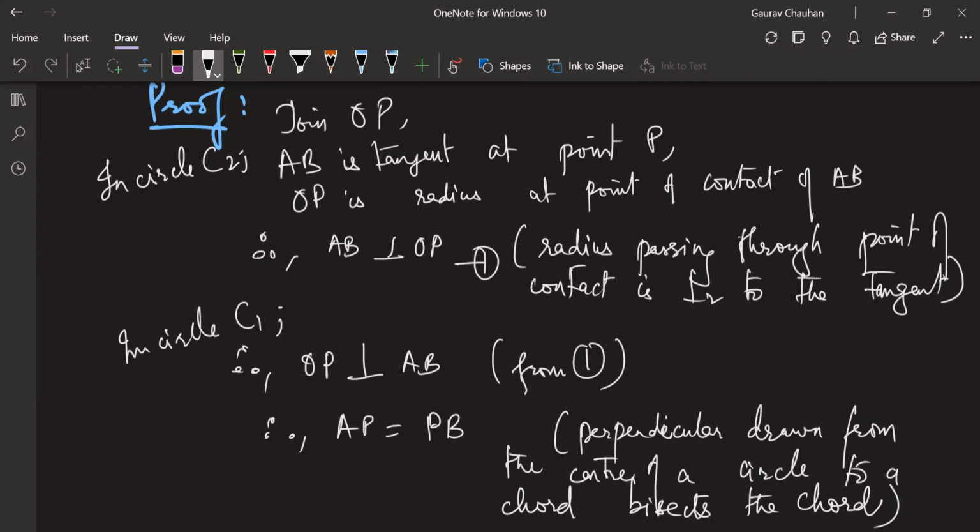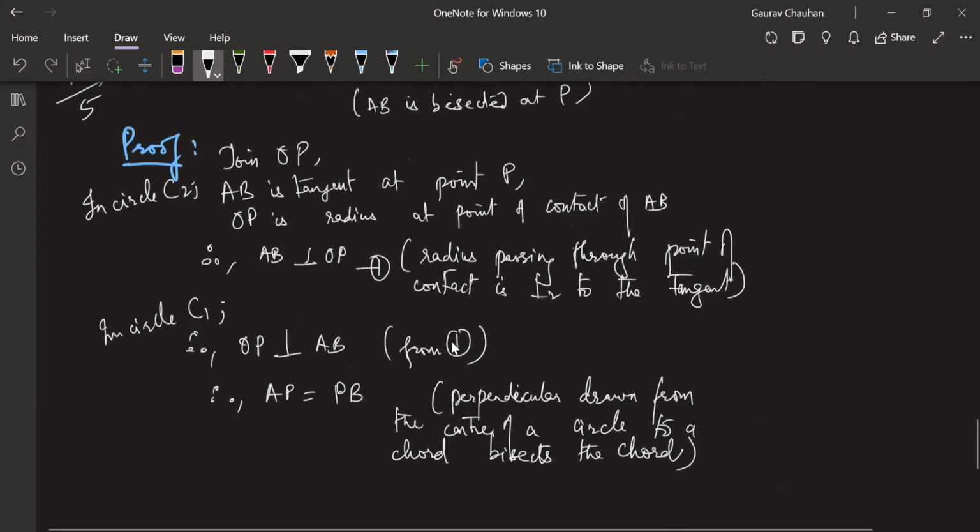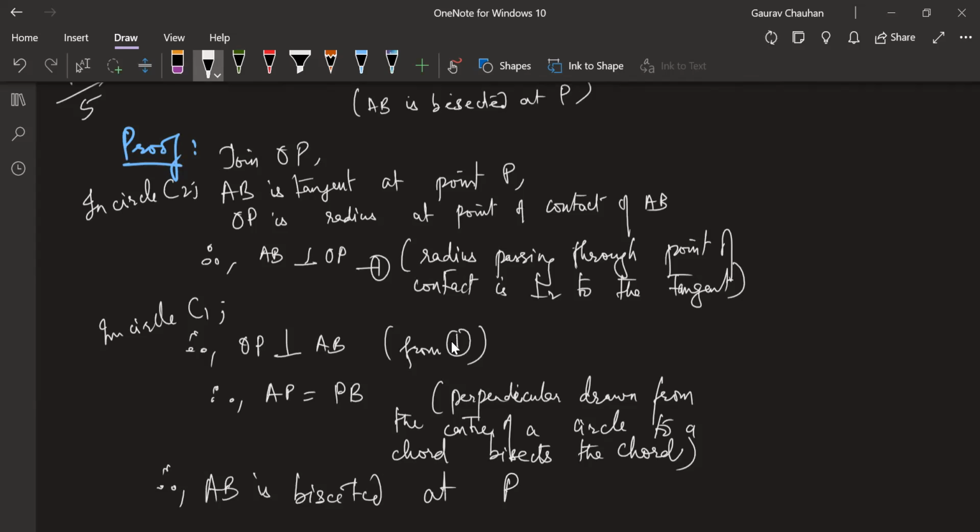AB is the chord, center is O. We've drawn that, it bisects the chord. Hence, proved. Or you can write one more sentence. Therefore, AB is bisected at P. Hence, proved. Okay, wait, copy this down. Yes.